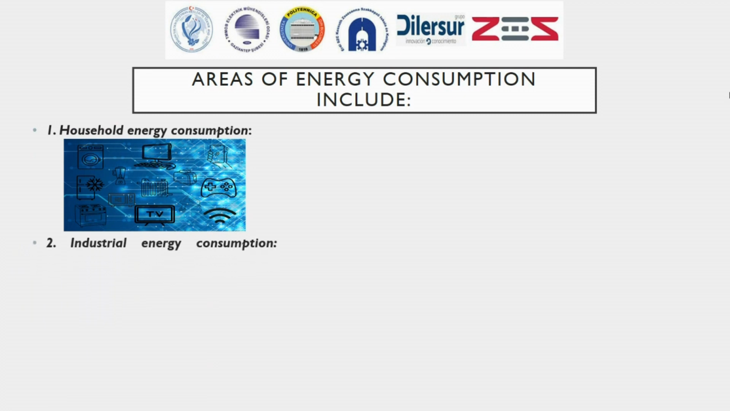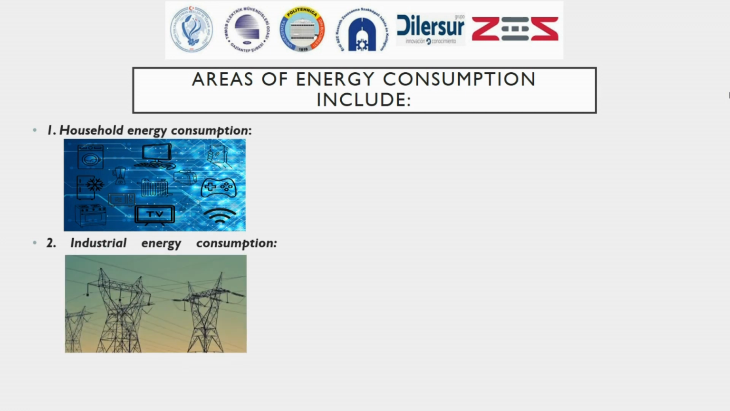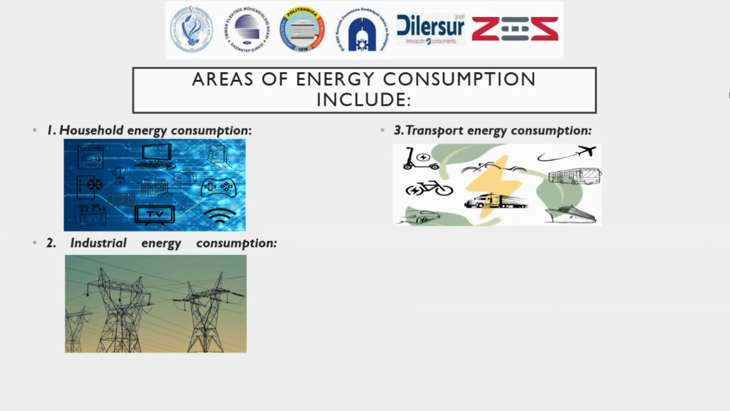2. Industrial energy consumption. Industrial energy consumption refers to the production and use of energy in industrial facilities, factories, and plants. It includes energy demand for machinery, equipment, temperature control, and lighting. 3. Transport energy consumption. Transport energy consumption refers to energy use associated with the operation of cars, planes, trains, ships, etc. It includes fuel consumption and electricity supply of vehicles.